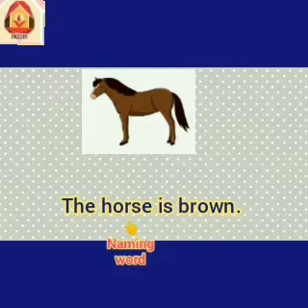Now, friends, can you tell me, is horse a wild animal or a domestic animal? Very good. Horse lives in farm, so it is a domestic animal. Now friends, horse कैसा है? Very good. Horse brown है.